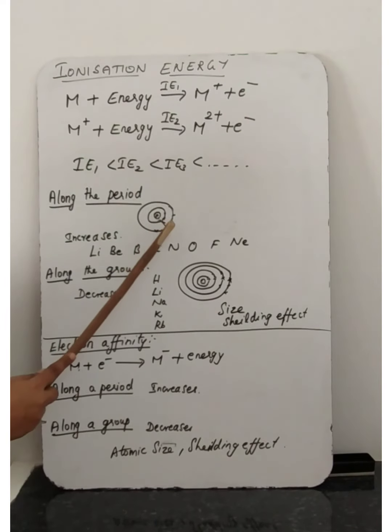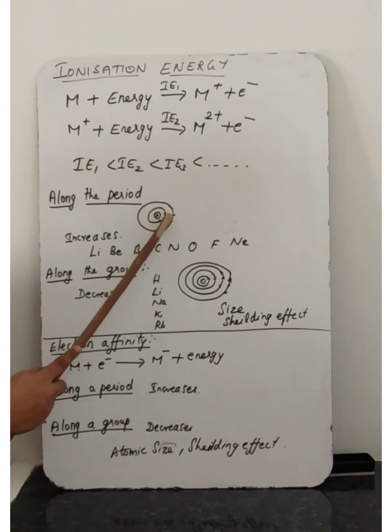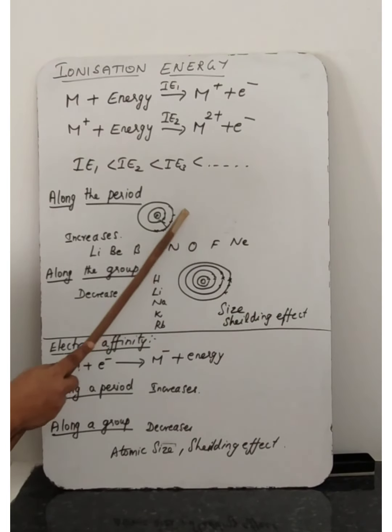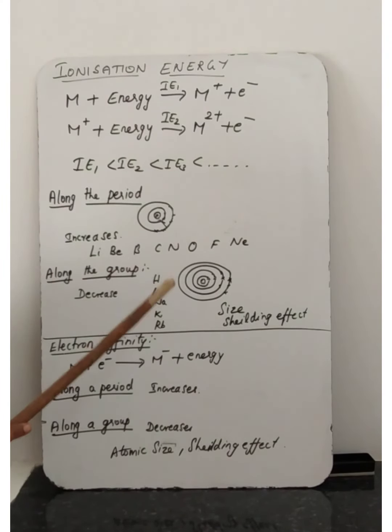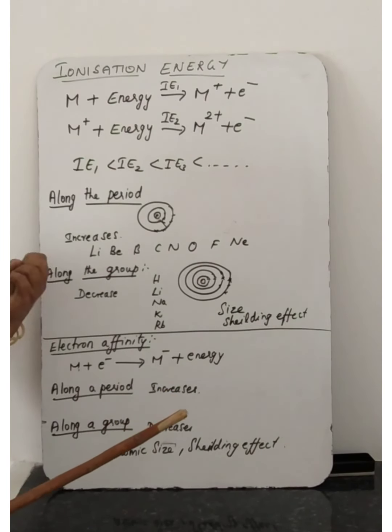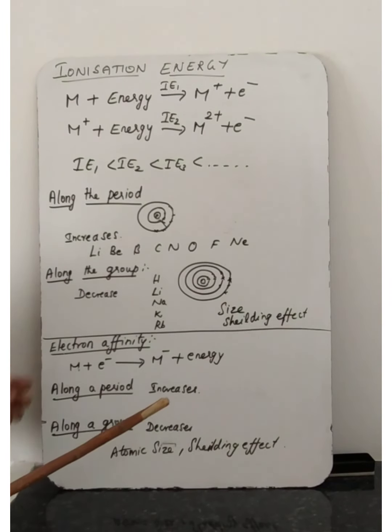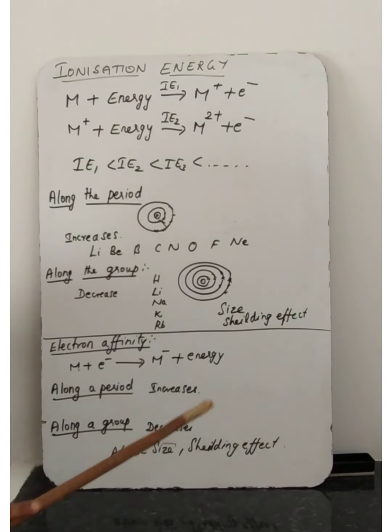If we add one electron to this atom, this electron and that electron repel. Understood? So repulsion takes place. While gaining the electron, the atom needs more energy to gain it. That's why, as we move from left to right in the periodic table along the period, electron affinity increases. And along the group, what is that?